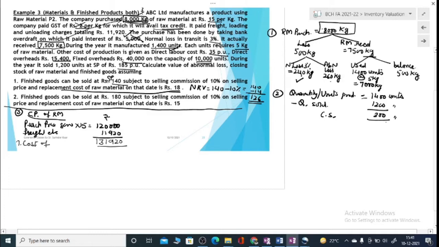Now how many units will be considered here? Kilograms. You purchased 8,000 kilograms of goods, but you have lost 240 kilograms. This is your normal loss. So your quantity that you will consider here is after adjusting normal loss, because normal loss is spread over the entire quantity. So 7,760 kilograms of raw material is costing us